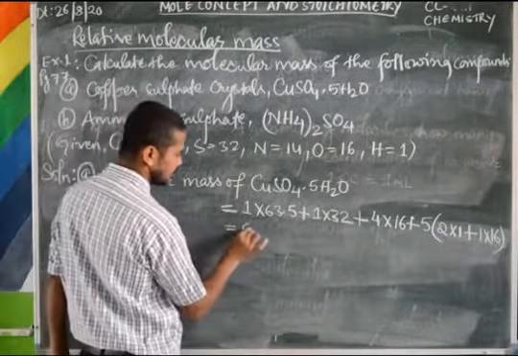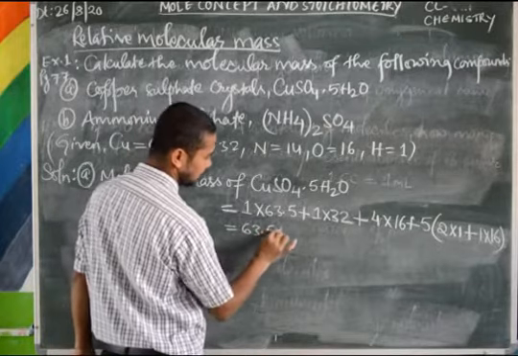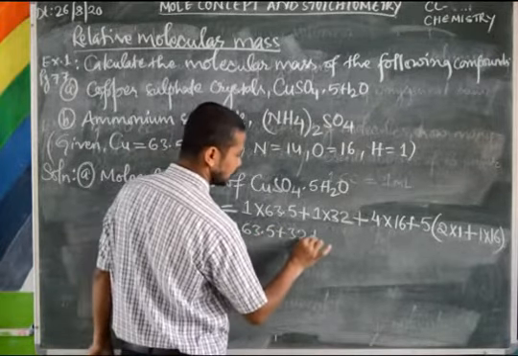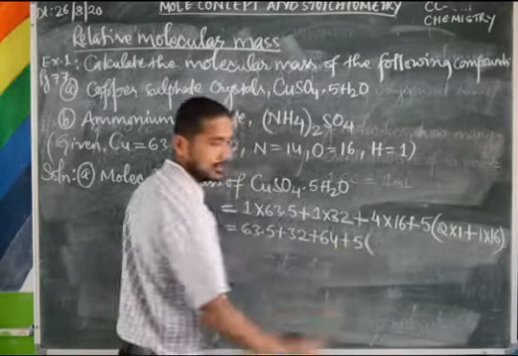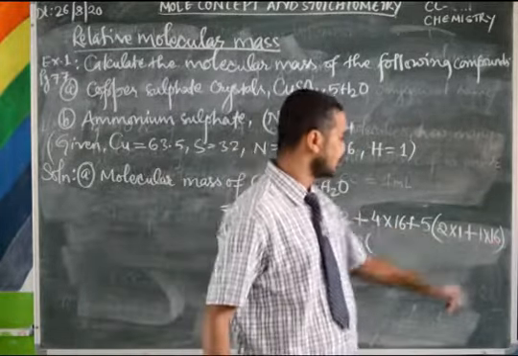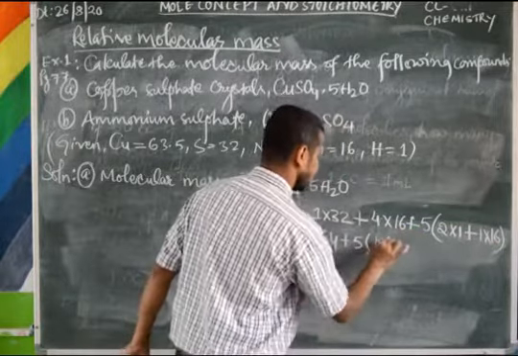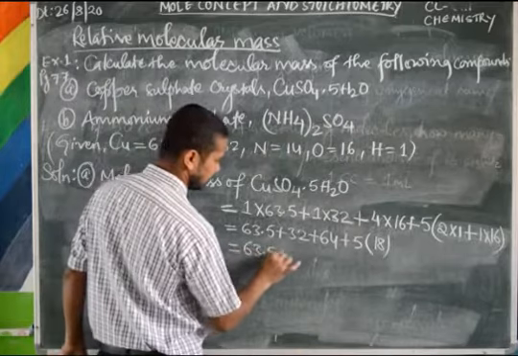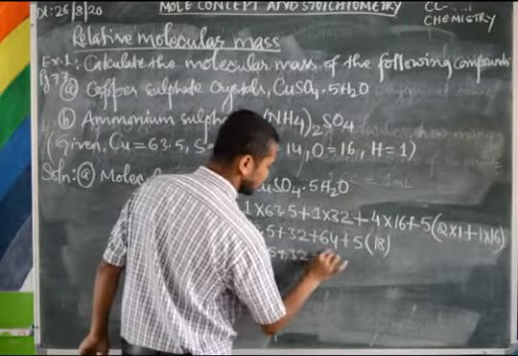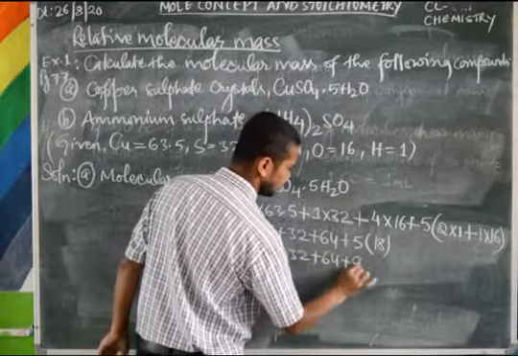Now 63.5 plus 1 into 32, 32, plus 4 into 16, 64, plus 5 in bracket (2 plus 16), 18. Then you get 63.5 plus 32 plus 64 plus 90.